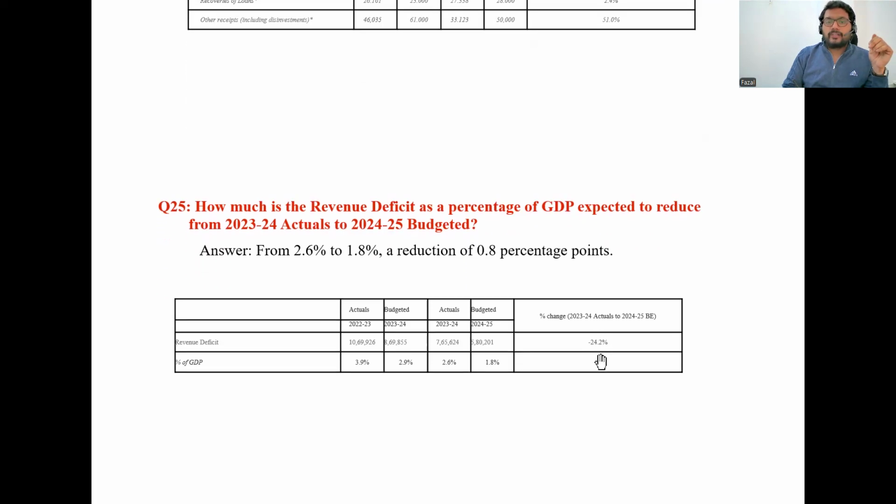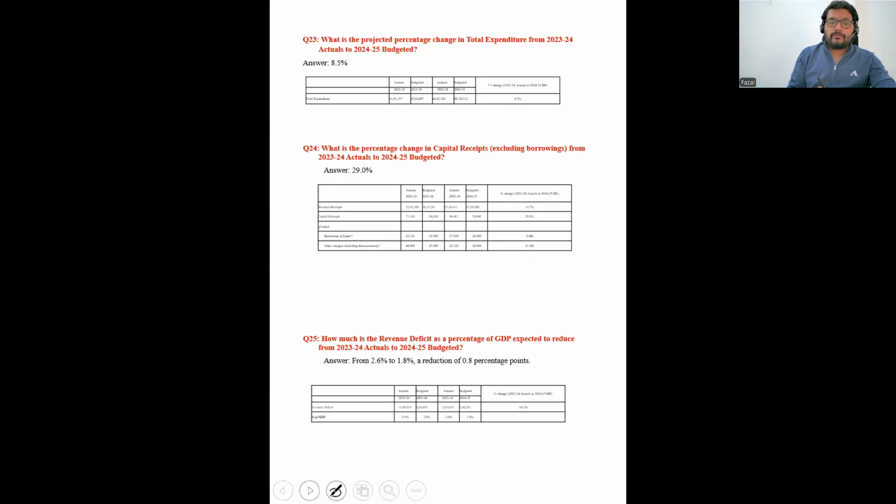Now, by how much is the revenue deficit as a percentage of GDP expected to reduce? The revenue deficit is expected to reduce by minus 24.2. This is majorly because of the rationalization you are performing, which cuts down unnecessary expenditures.